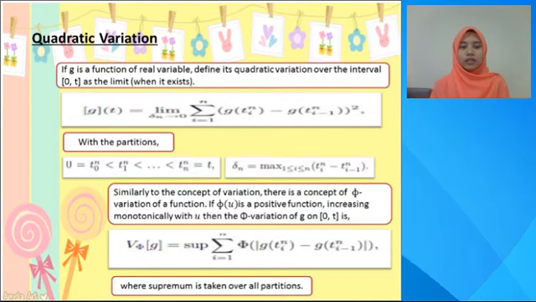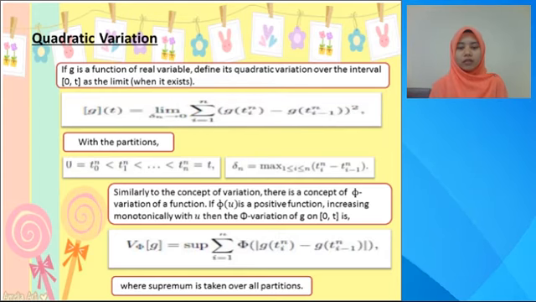Quadratic variation. If g is a function of a real variable, we find its quadratic variation over the interval from 0 to t as the limit of the following. [g](t) is equal to the limit, as delta n approaches 0, of the summation from i equal to 1 to n of (g(t_i) minus g(t_{i-1})) squared, with the partition 0 equal to t_0 up to t_n, still between the points 0 and t, where delta n is equal to the maximum of t_i minus t_{i-1} for i between 1 and n.